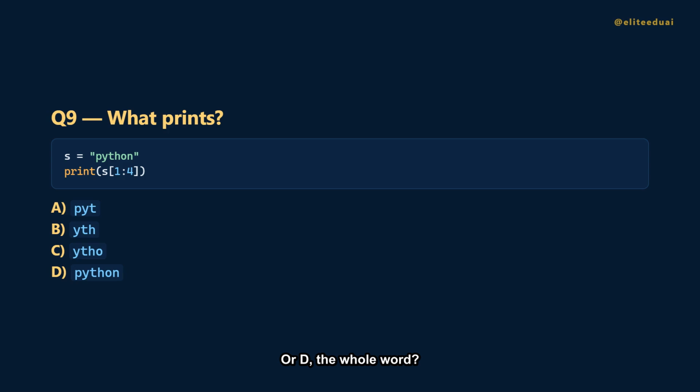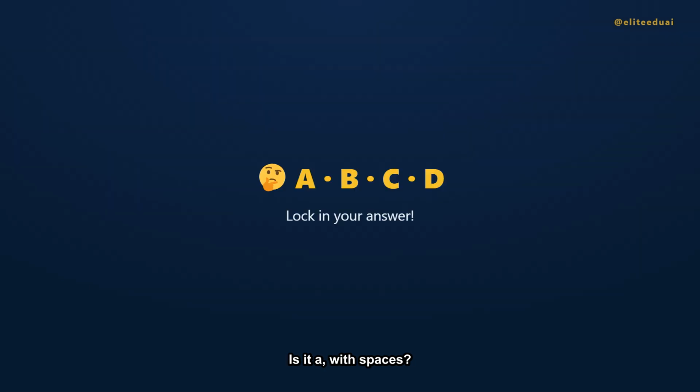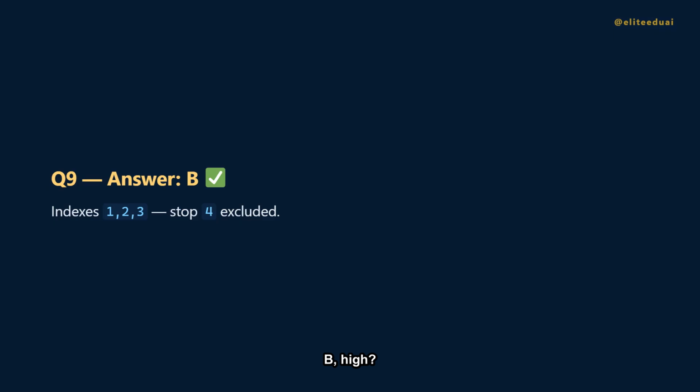Question 9. Slice from index 1 to 4. Remember the stop is exclusive. Is it A, PYT? B, YTH? C, YTHO? Or D, the whole word? The answer is B, YTH. The slice takes indexes 1, 2, 3 and stops before 4. So YTH.